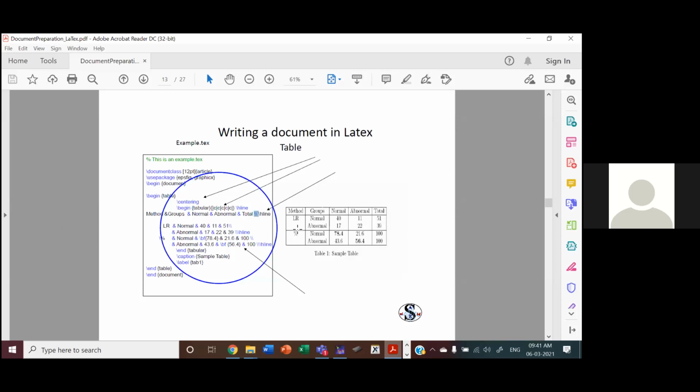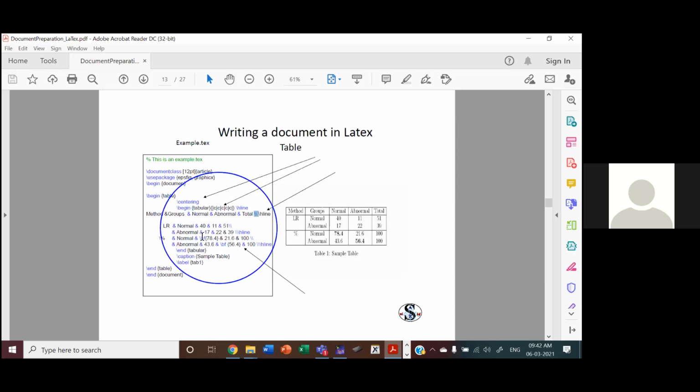And next row under method I don't want to write anything. Under group I want to say abnormal. See here first column there is no content. And second column the row is abnormal. And 17, 22, 39, then new line, horizontal line. So you can see after 39, there is a horizontal line. Similarly, the next two. So this is coming in tabular.